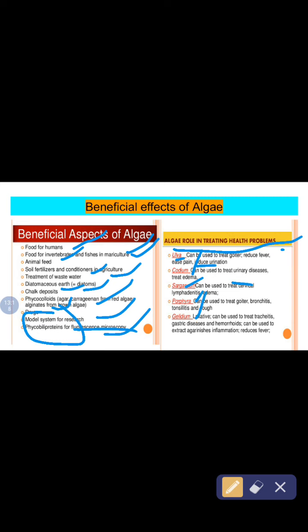Gelidium is a laxative and can be used to treat tracheitis, gastric diseases, and hemorrhoids, and reduces inflammation and fever. Tracheitis is a disease which occurs in the trachea. And gastric disease and hemorrhoids, which is also a gastric disease.